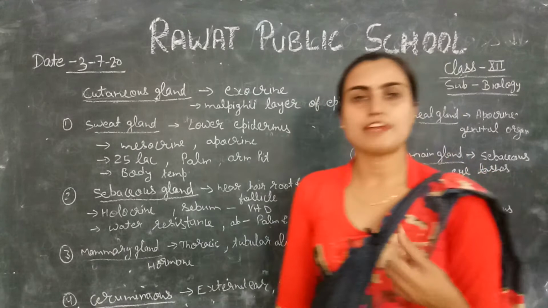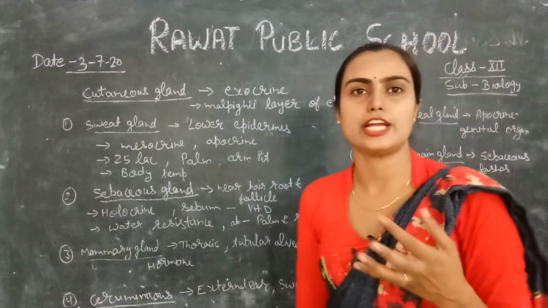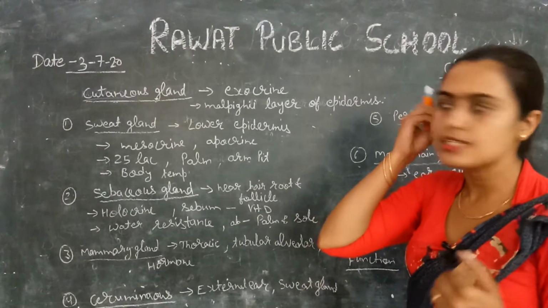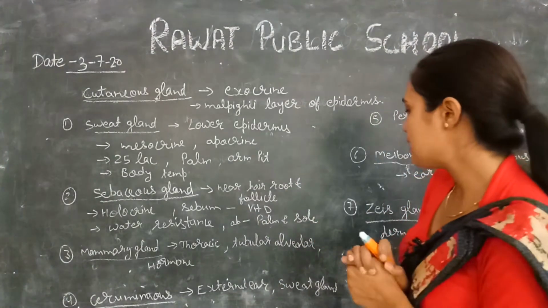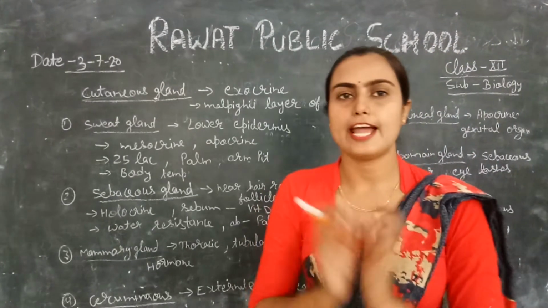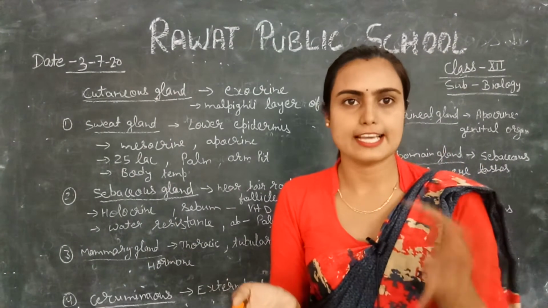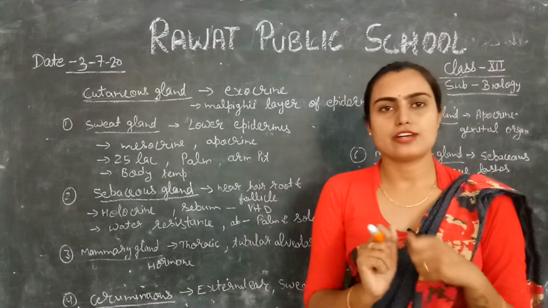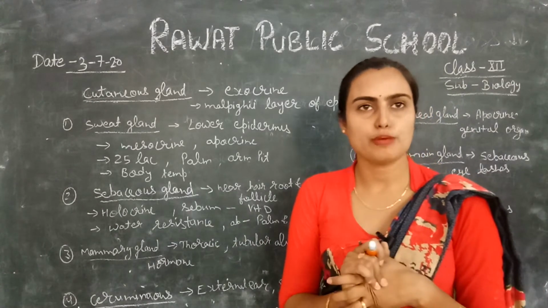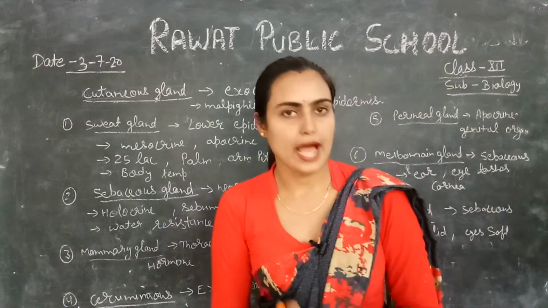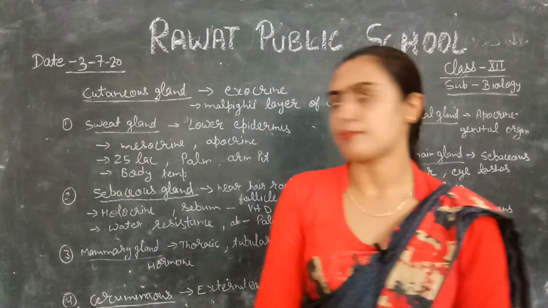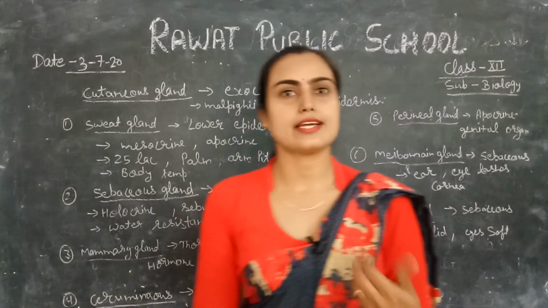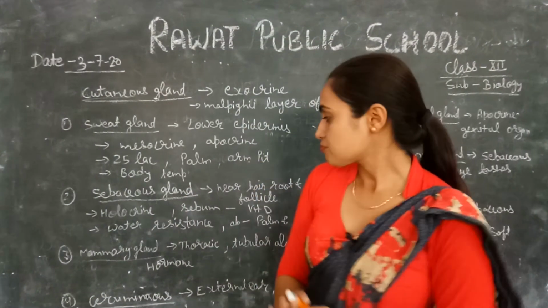So in case of female, these mammary glands generally help in the feeding of a newborn baby or child, right? This is generally present in the thoracic region of our body and made up of tubular alveolar cells. Multiple tubular alveolar cells become condensed in this region and form the mammary gland. These glands are maintained by various hormones, for example progesterone and estrogen. These hormones control the mammary glands, but the secretion of milk is controlled by the hormone prolactin, which is secreted by the pituitary gland, right? So we will move on.